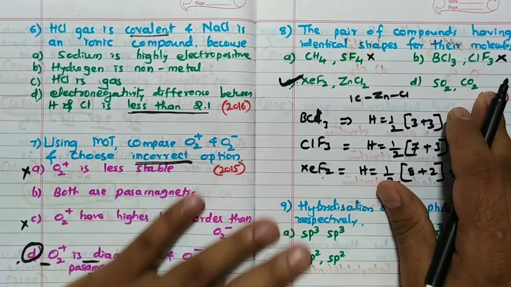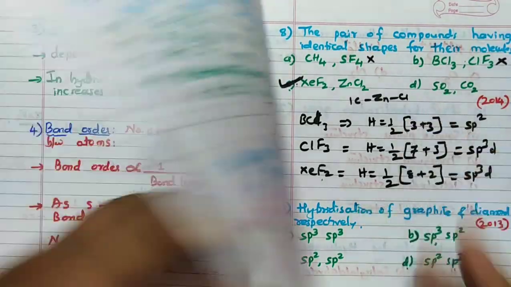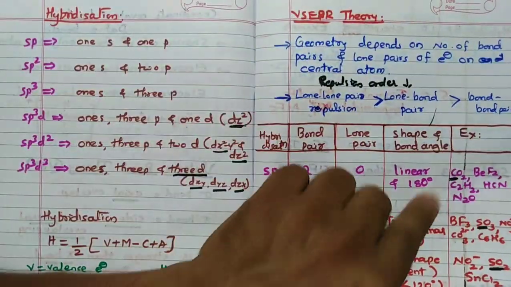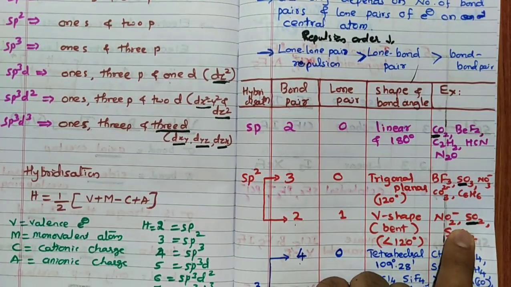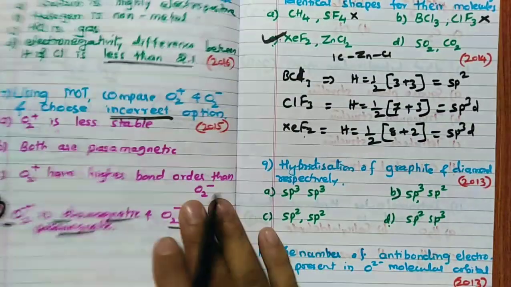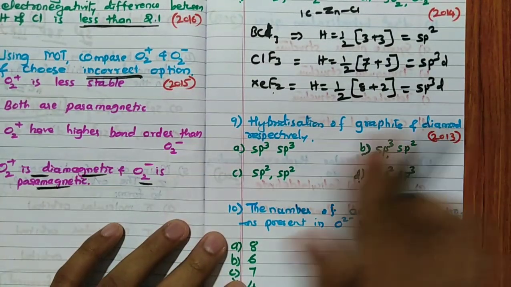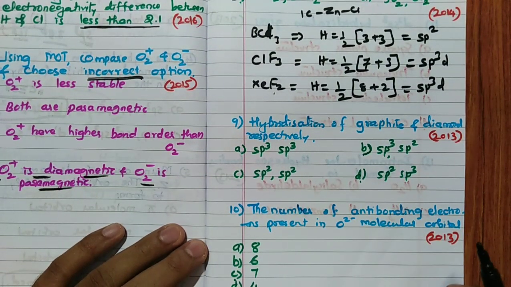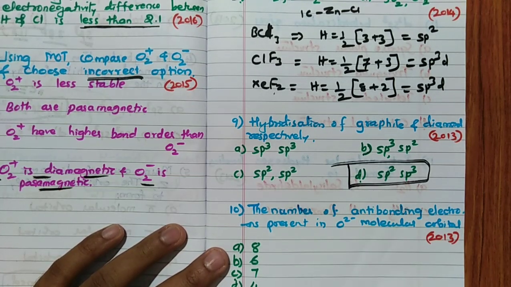Remember, SO2 and CO2, definitely SO2 comes under, remember, so that also I will show you. SO2 comes under sp2, correct? sp2, V shape. CO2 comes under linear, so that is also not the answer. So the answer is ABC here. Hybridization of graphite and diamond, very simple. Graphite and diamond, which one? Graphite is sp2 and diamond is sp3. So within a second you can tell the answer.